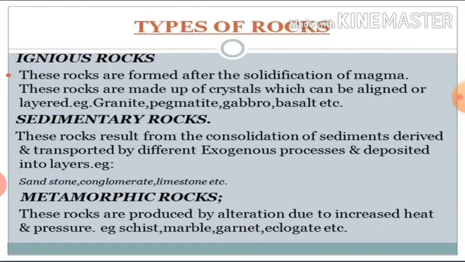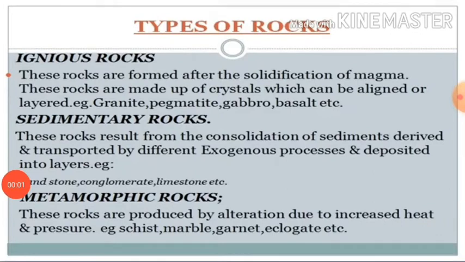Characteristics of igneous rocks. These rocks are hard, massive, and compact. These rocks are formed by the cooling and hardening of the earth material. All igneous rocks are crystalline in nature and their size depends upon the rate of cooling of lava and magma. Igneous rocks do not have layers and do not contain fossils. These rocks are not easily weathered because there are no pores, so water cannot easily enter.